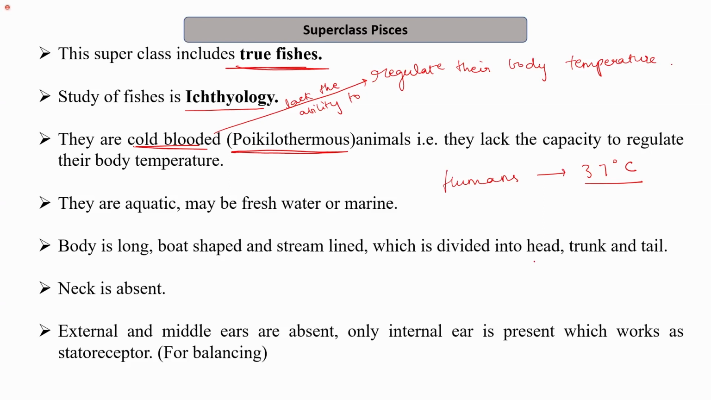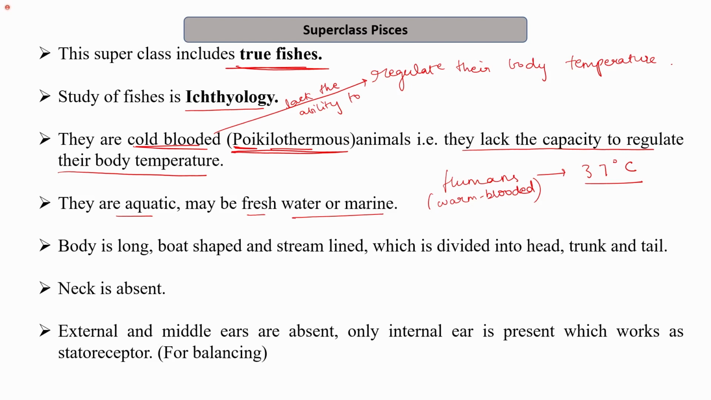So we are warm-blooded animals, right? We humans are warm-blooded. But the fish are cold-blooded animals, that is they are poikilothermous. They lack the capacity to regulate their body temperature. So they cannot regulate their internal body temperature. Therefore, they have to change their environment in order to survive if they face any temperature issues. So they are aquatic, they may be fresh water or they may be marine fishes.